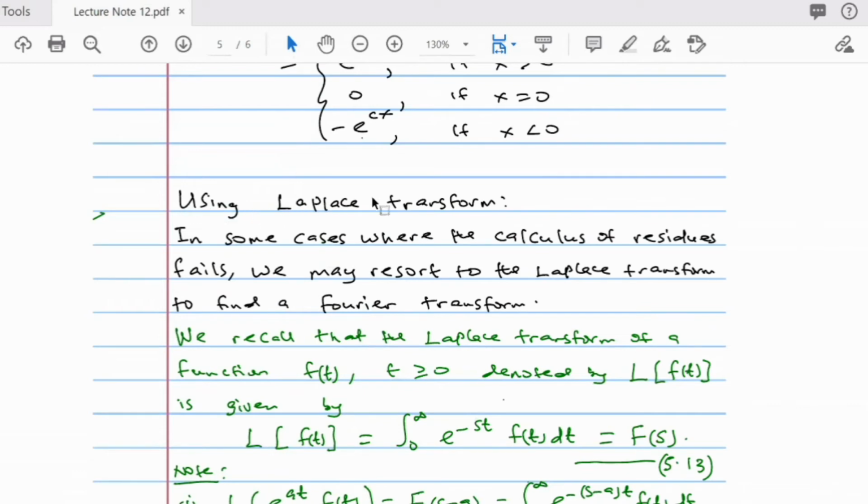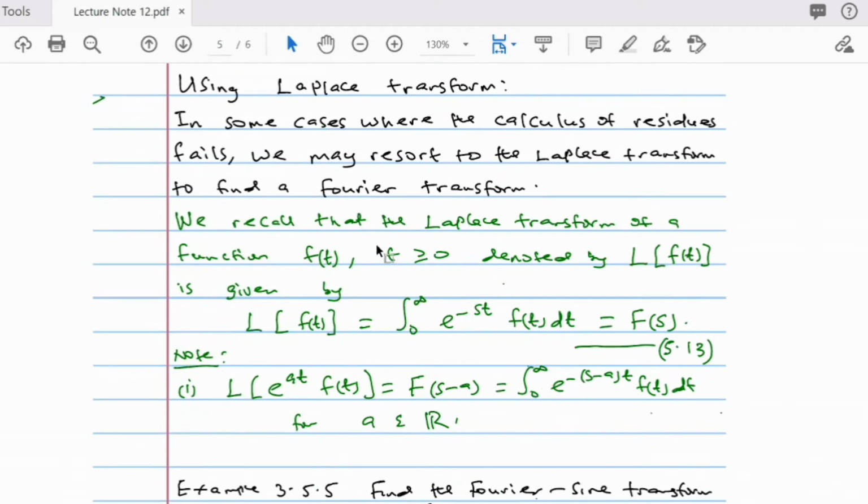So using Laplace transform. In some cases where the calculus of residues fails, we may resort to Laplace transform to find a Fourier transform. So let me briefly recall what Laplace transform is all about. If you have a function f of t for t greater than or equal to 0, the Laplace transform of f of t is this. This denotes the Laplace transform of f of t.